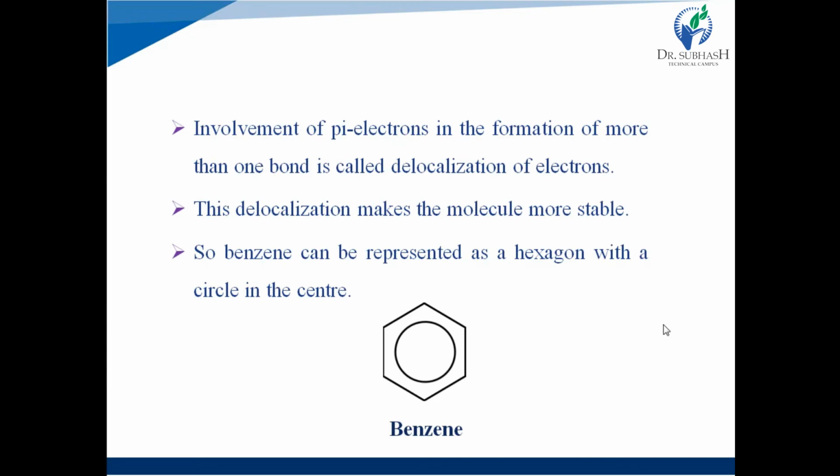There is no fixed position of a pi bond between any two carbon atoms. It is in continuous movement; it is continuously delocalized. So that is all about the structure of benzene.